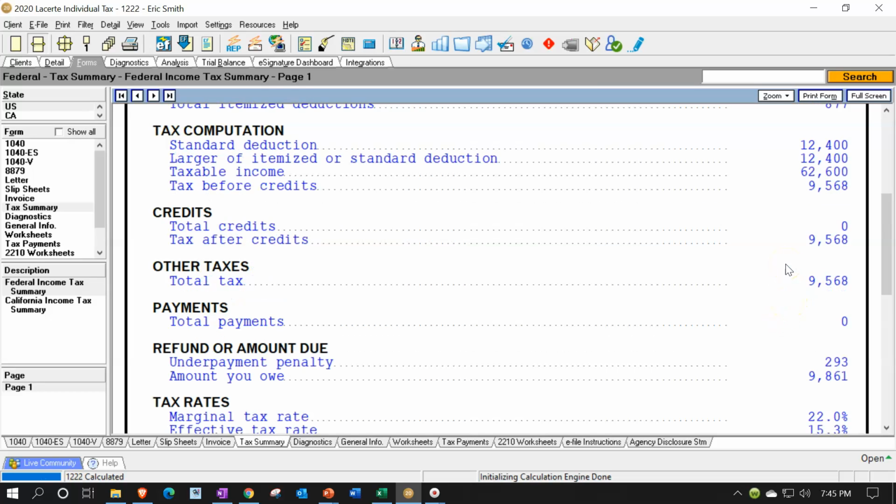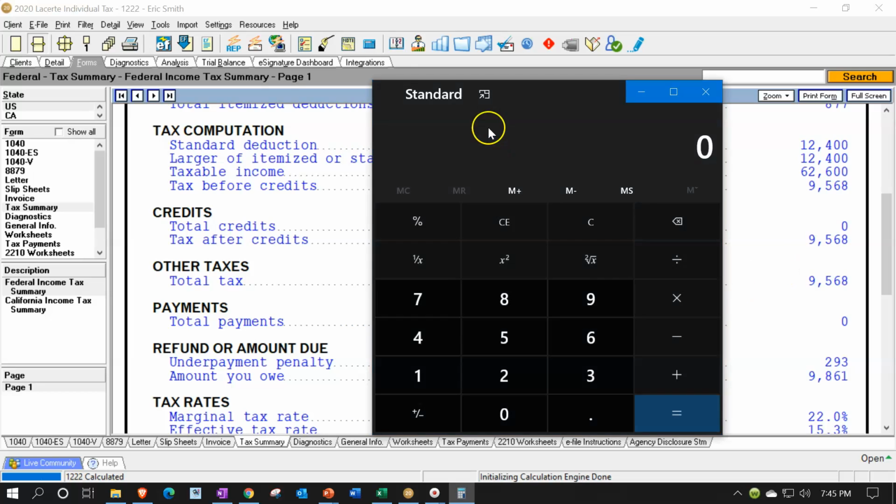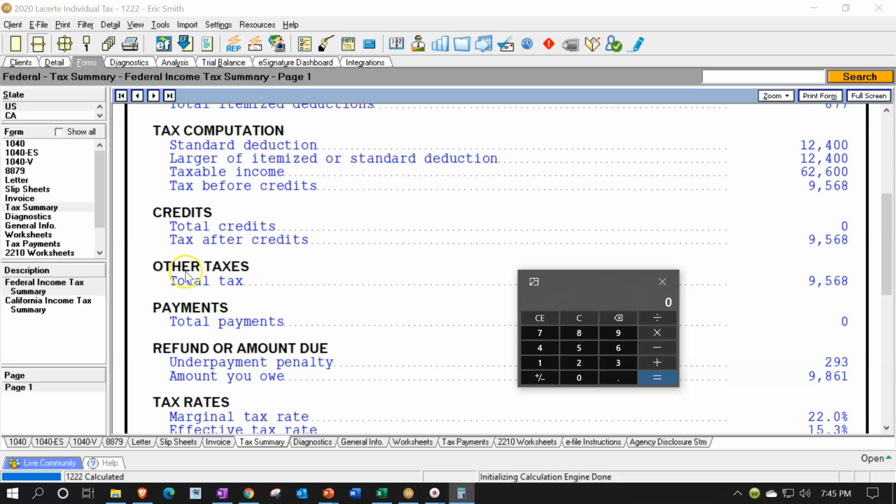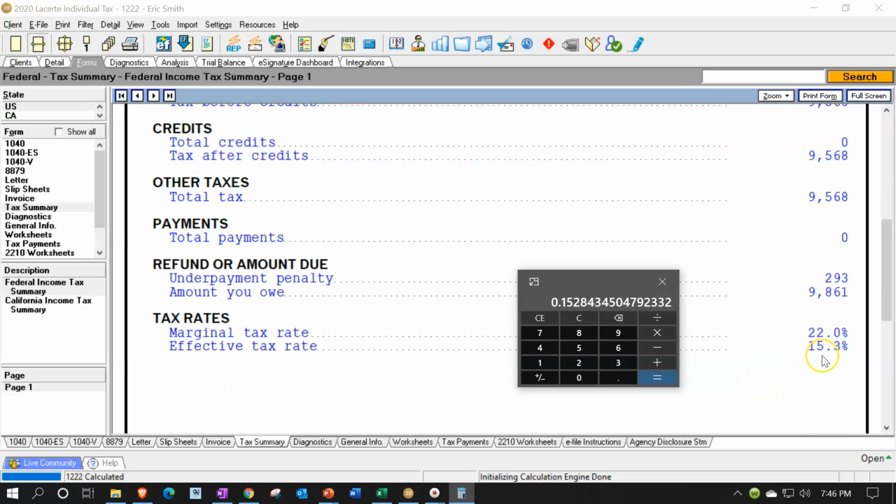But then we have our calculator here, and we say, all right, the tax was $9,861 divided by the $62,600, and if I move the decimal over, that's going to give us about 15.7%. We do that one more time. It's going to be the $9,568 divided by the $62,600, and that's going to give us 15.2%, if I move the decimal over, which is that number right there.